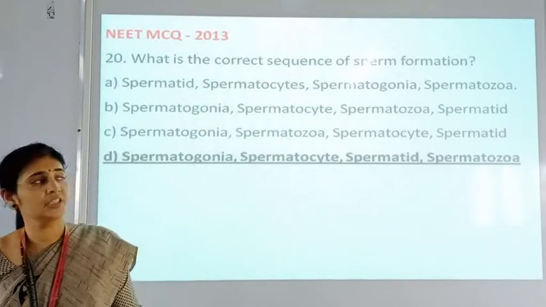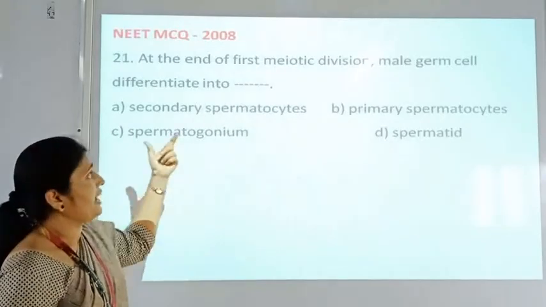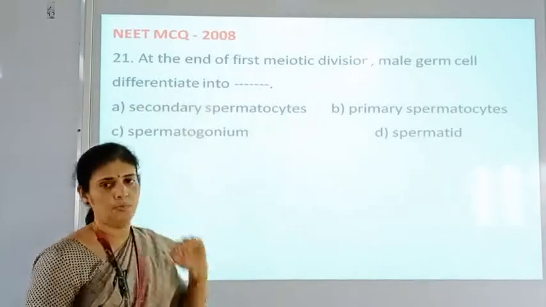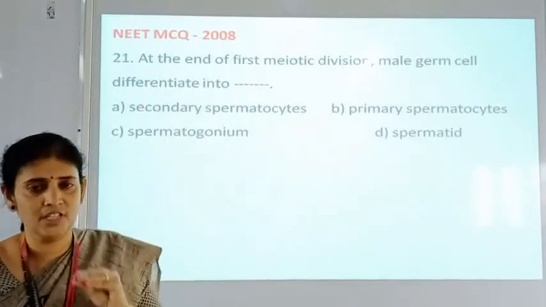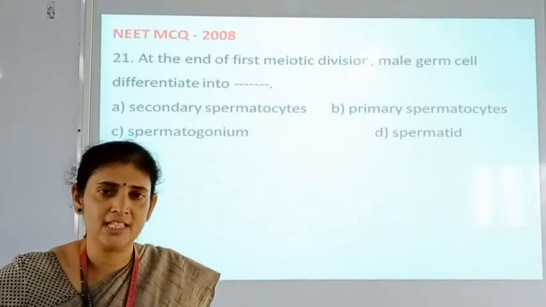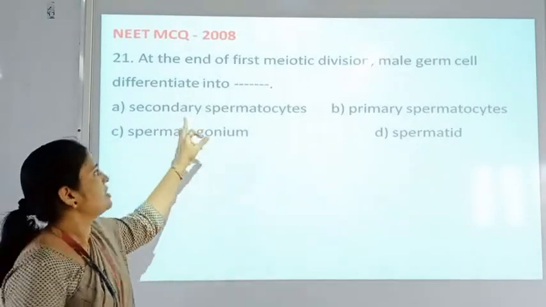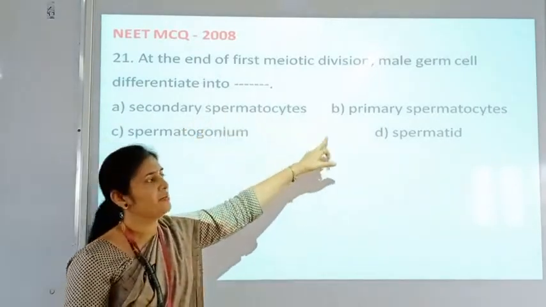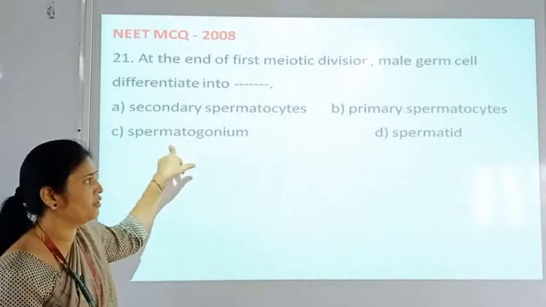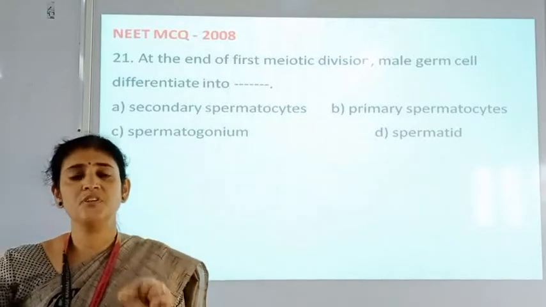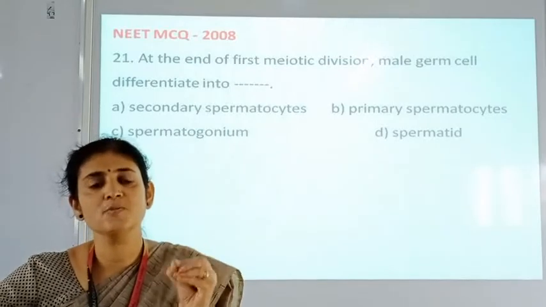Now the next question. At the end of first meiotic division, male germ cells differentiate into. When first meiotic division is taking place, what is formed? That is the question. Options: secondary spermatocyte, primary spermatocyte, spermatogonium and spermatid. After meiosis first division, which stage is formed?